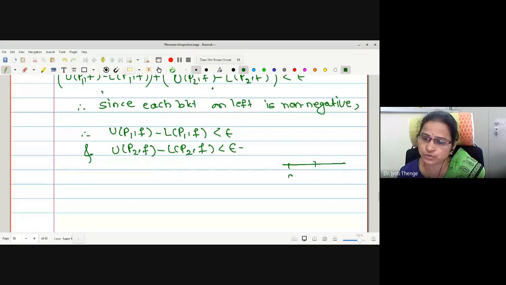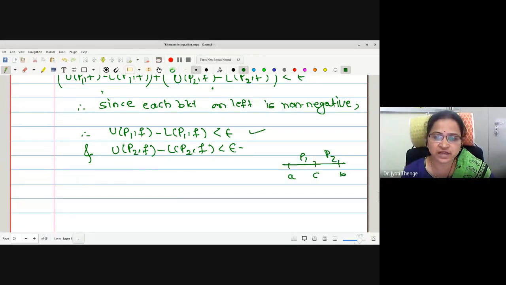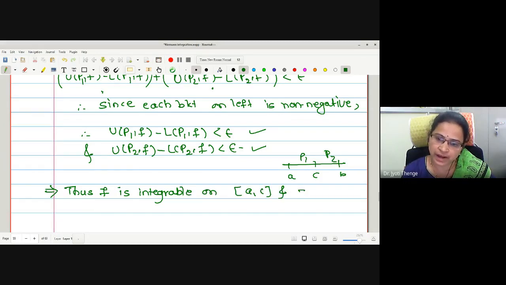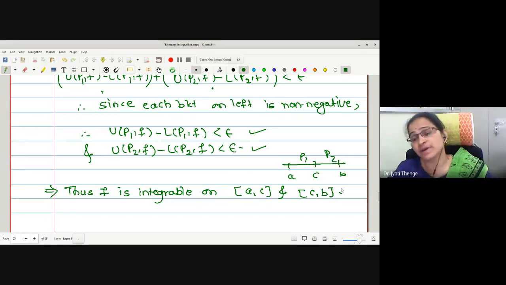Now, P1 is the partition from A to C, and P2 is the partition from C to B. Therefore, the first statement gives us that f is integrable on A to C, and the second statement gives us that f is integrable on C to B. Is the point clear? Thus, f is integrable on A to C and C to B. By assuming that the function is integrable on A to B, we have proved that it is integrable on A to C and C to B.